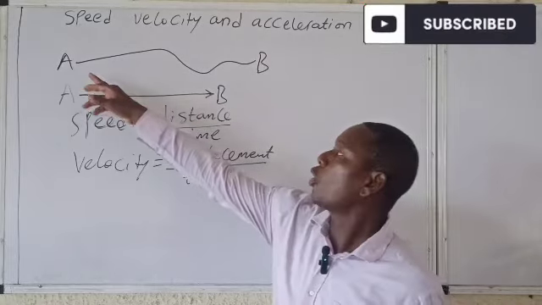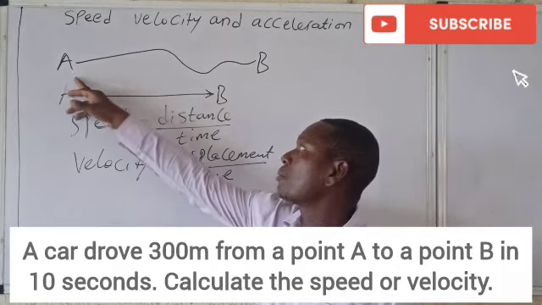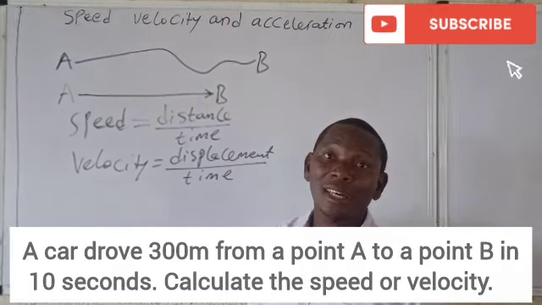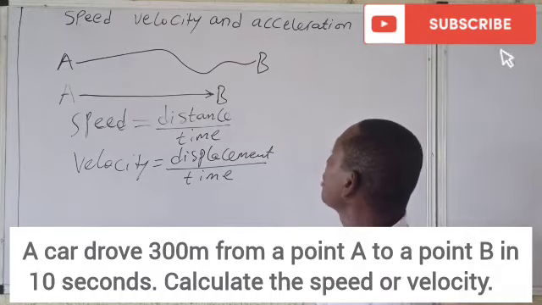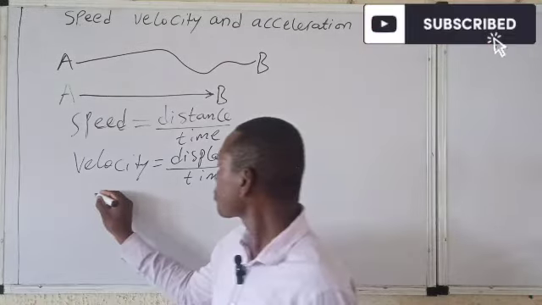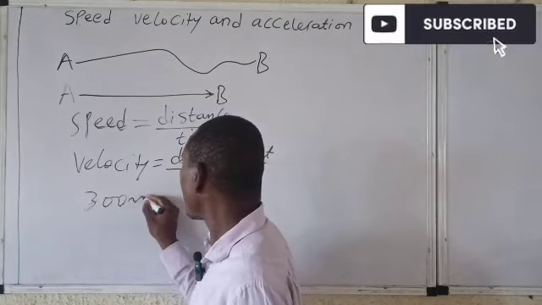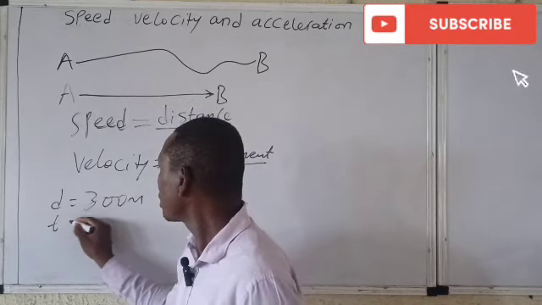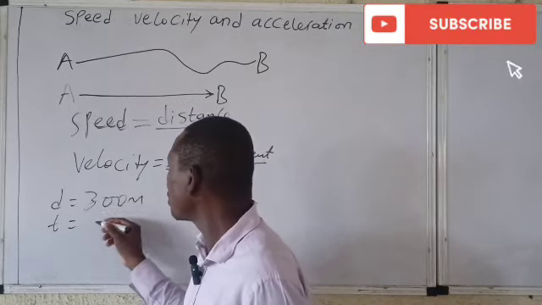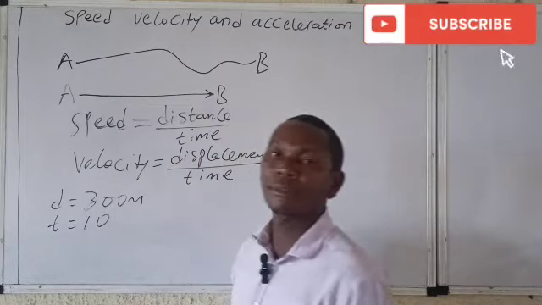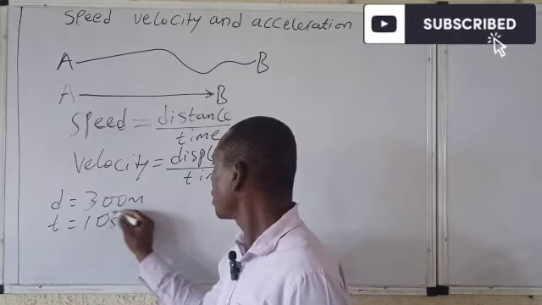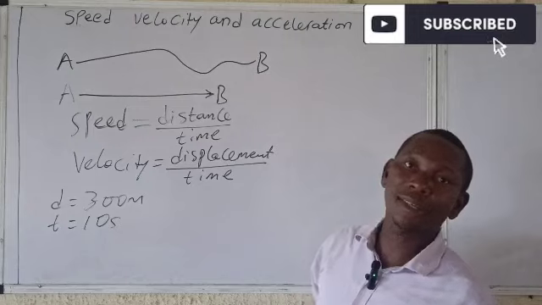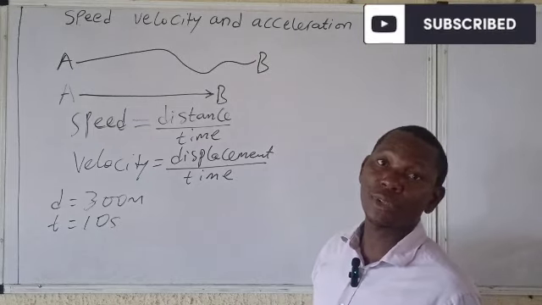We assume that an object, or a car, moved from point A to point B, let me say 300 meters, all right? 300 meters. This is the distance. For example, in 10 seconds, calculate the speed or calculate the velocity.